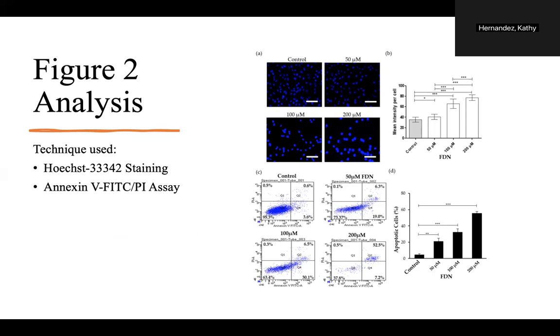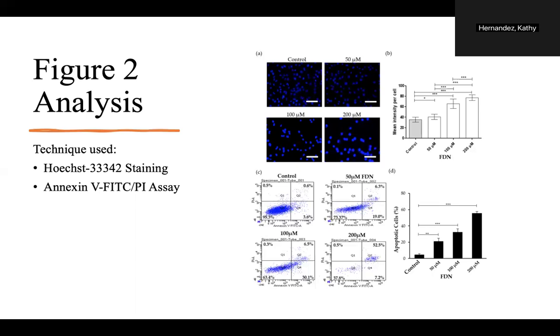So the top left is the control, and then the different concentrations of FDN treating these A549 cells. So the A549 cells treated with FDN showed a brighter blue fluorescence after staining with the Hoechst 33342 compared to untreated cells, especially at higher concentrations. The increased fluorescence indicates a greater chromatin condensation, a sign that apoptosis is occurring. So in order to quantify this fluorescence, the intensity of the blue fluorescence was quantitatively measured, and the FDN-treated cells exhibited higher fluorescence intensity than the control cells.